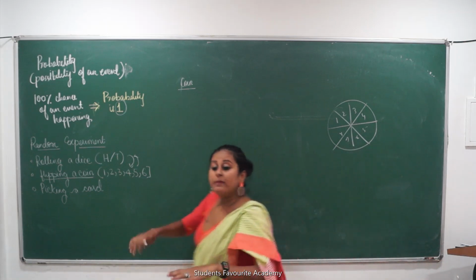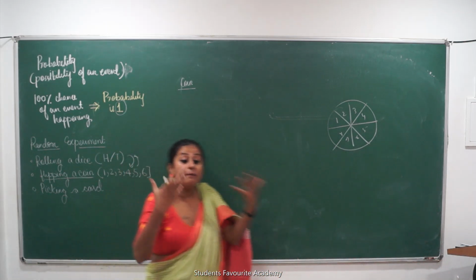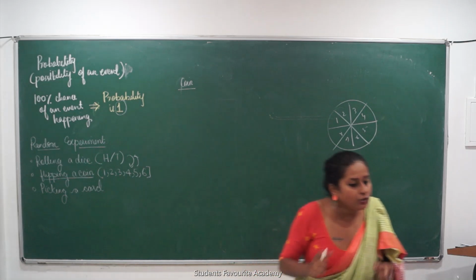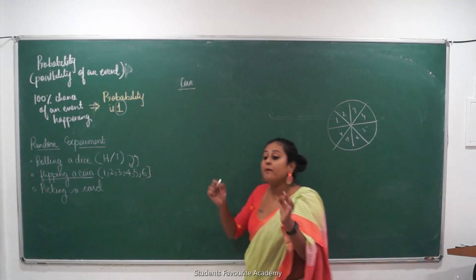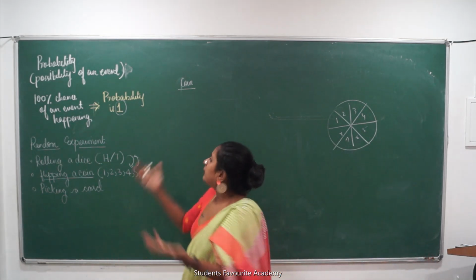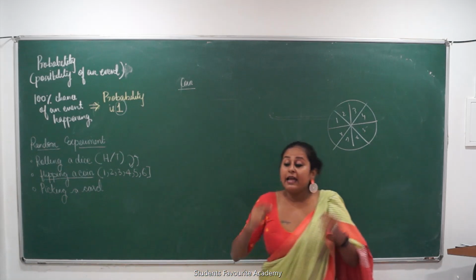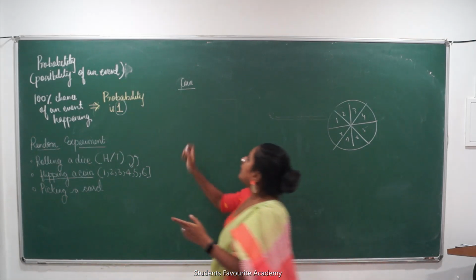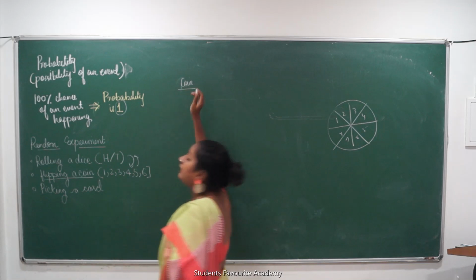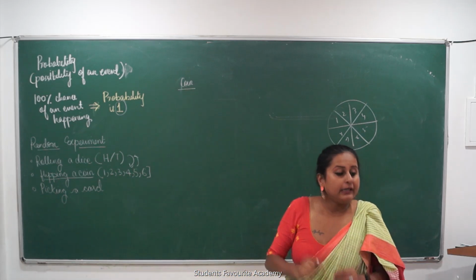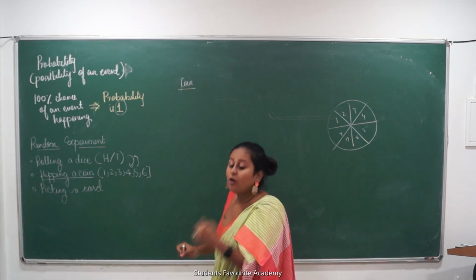Where I am performing a random experiment. What is the experiment that I have performed? I have flipped a coin. What are the two possibilities in flipping a coin? How many possibilities are there?